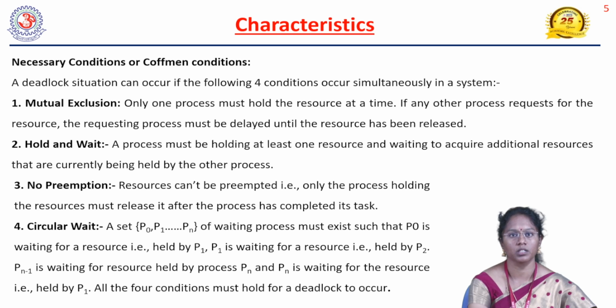Non-preemption means that when a resource cannot be preempted, it is used only by that process, and then deadlock will occur. Then circular wait.